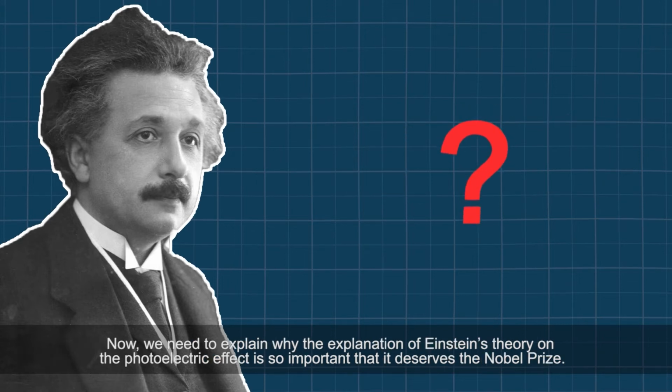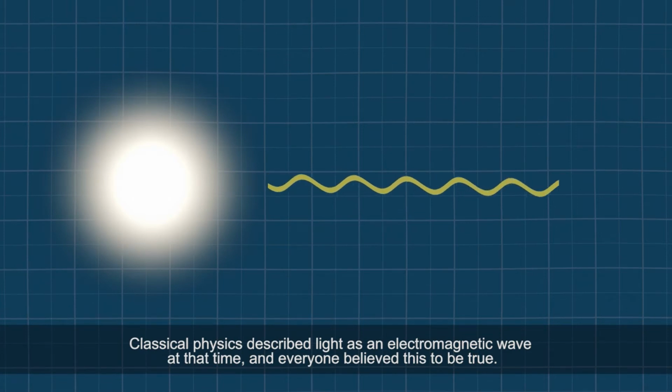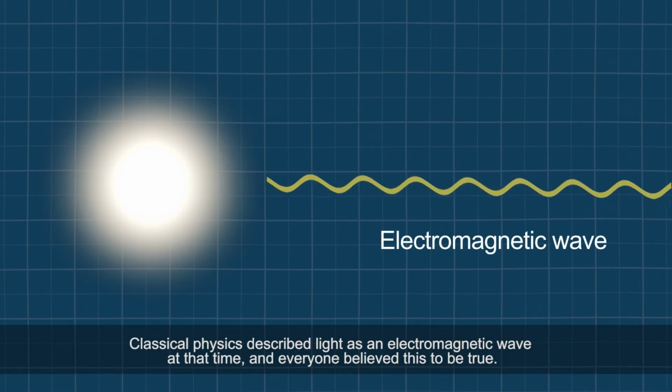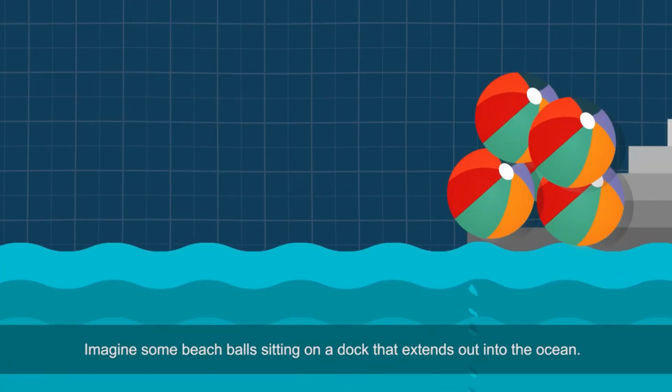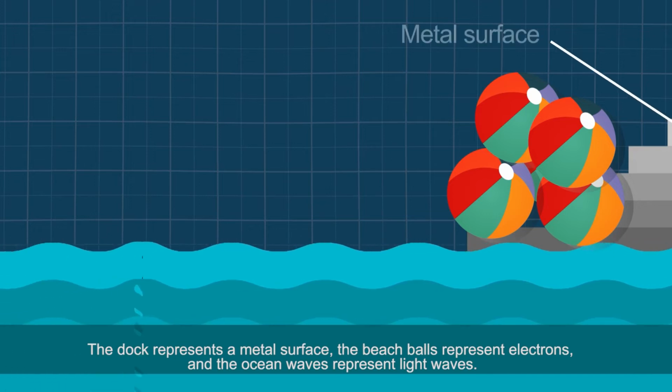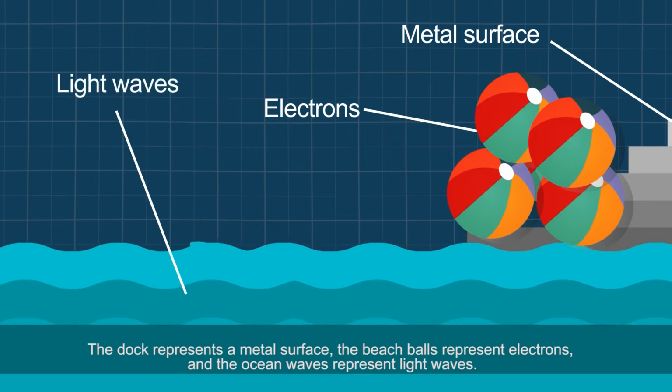Now, we need to explain why Einstein's theory on the photoelectric effect is so important, that it deserves the Nobel Prize. Classical physics described light as an electromagnetic wave at that time, and everyone believed this to be true. Imagine some beach balls sitting on a dock that extends out into the ocean. The dock represents a metal surface, the beach balls represent electrons, and the ocean waves represent light waves.